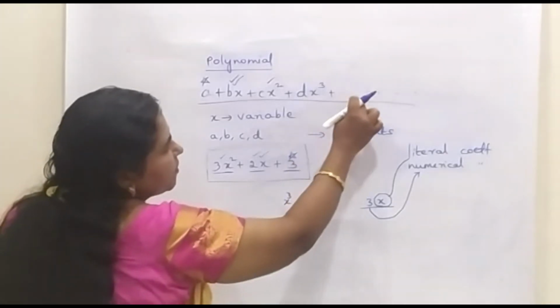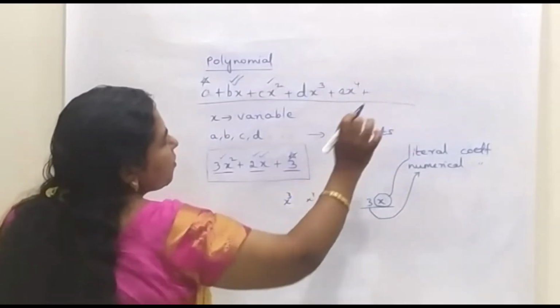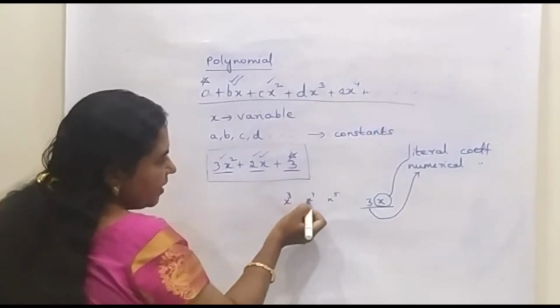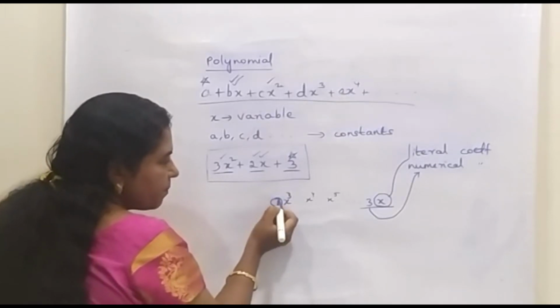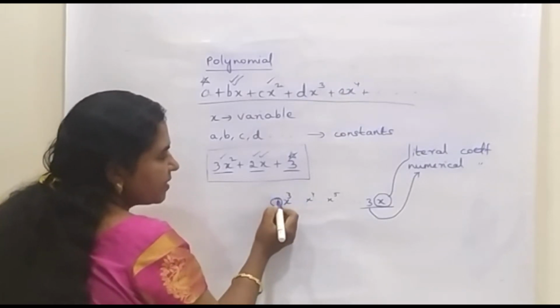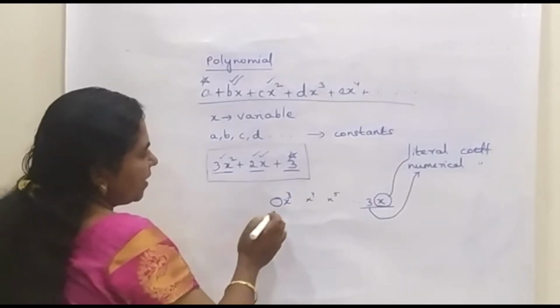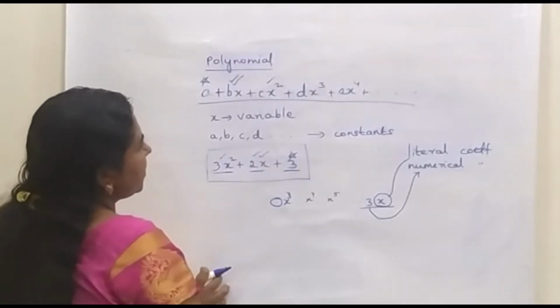Here we are having x power 3, and next it will be e x power 4 plus, and it will go on. Now here there is no term with these coefficients. It means that the numerical coefficient part for all these terms is 0. There is no numerical coefficient part, and so we are not having those terms here. So we are having only these 3 terms.